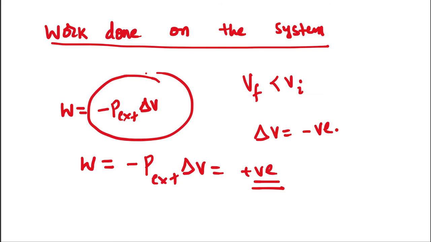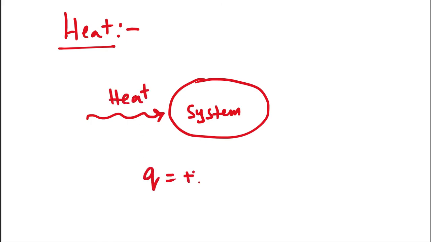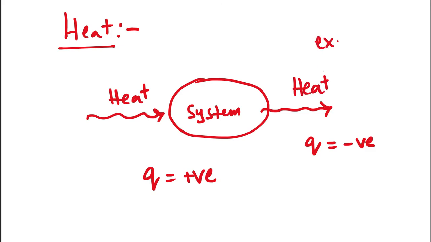Okay, now heat. When heat goes into the system, that is Q is positive. When heat is coming out of the system, then Q is negative. Remember, heat is a process. Now here, if you remember correctly, when heat is going out of the system, that is exothermic.